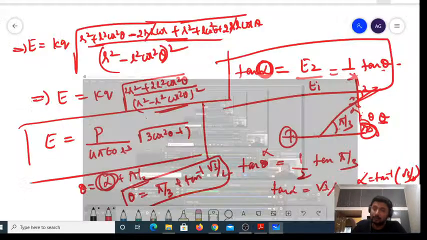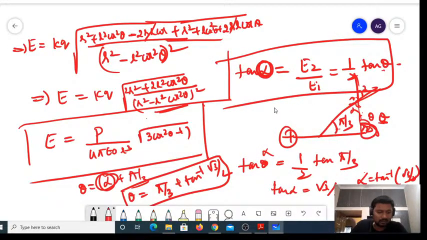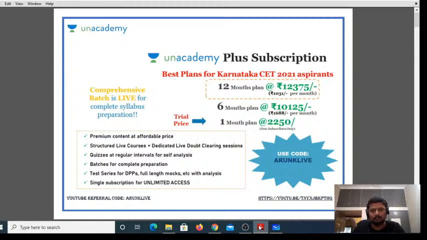So this is your physics teacher Arun for the class of electrostatics, especially electric potential. In the previous classes we have discussed how exactly we are supposed to consider the problems of electric forces, how exactly you are supposed to consider the problems of electric fields, and in today's class we are going to discuss electric potential. Fine. So now let's get into the class very quickly.